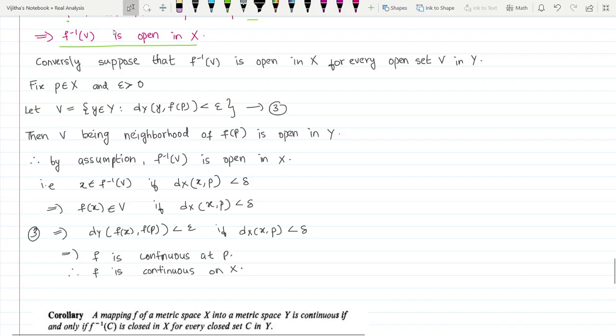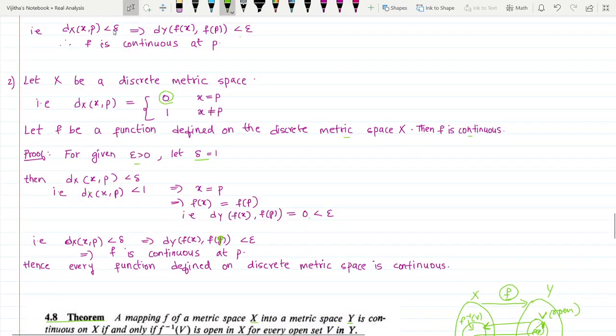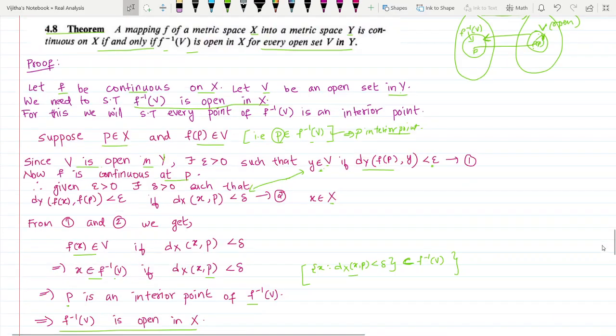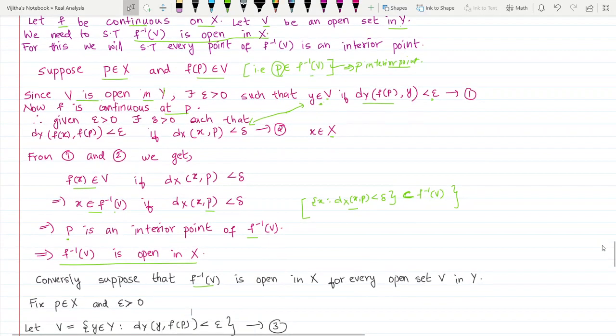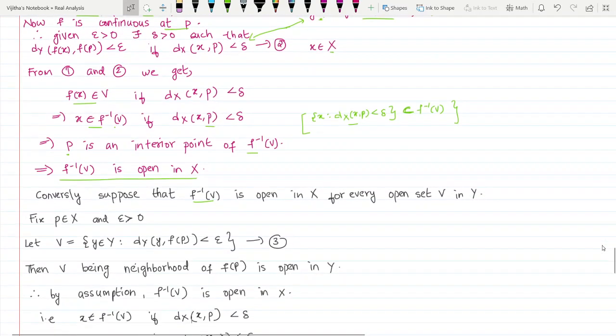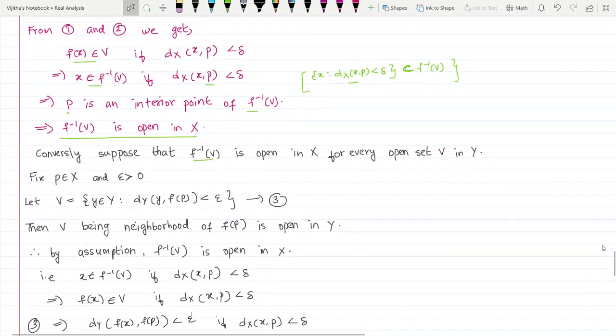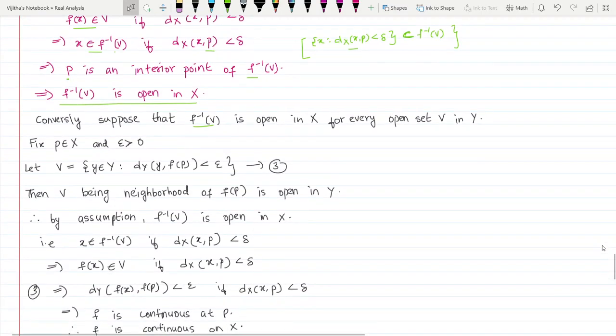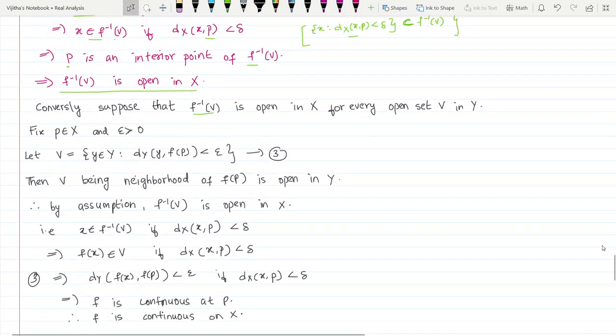So conversely, suppose that f inverse of V is open in X for every open set V in Y. This we assume. And our aim is to show that f is continuous on X. We have to prove that f is continuous. So fix a point p in X and epsilon greater than 0.